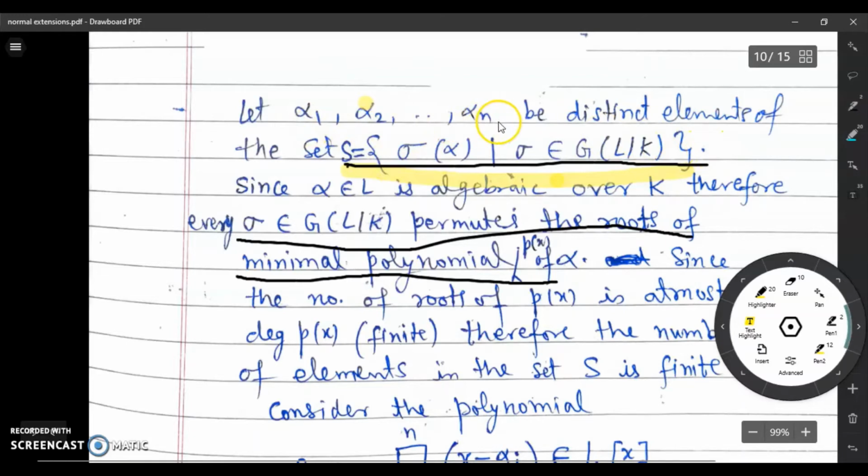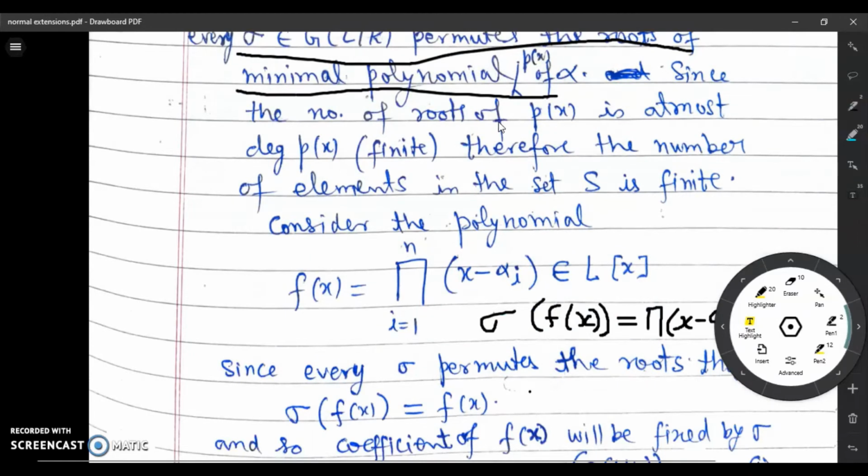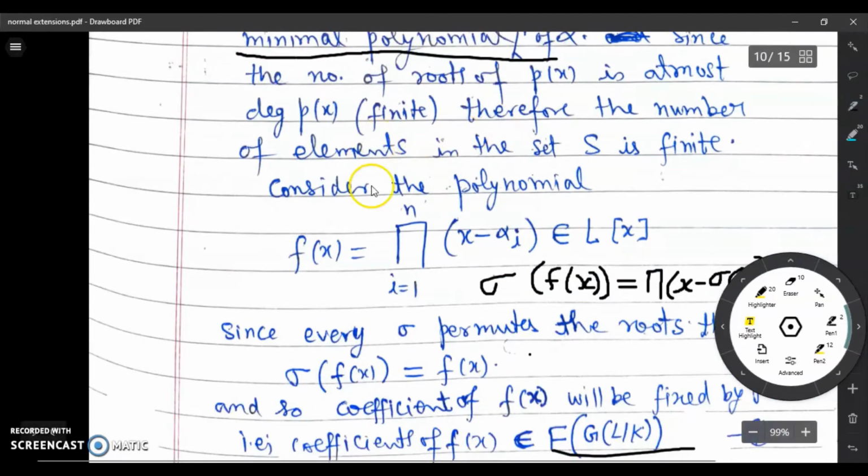Suppose that these are the distinct elements of S, alpha 1 to alpha n. Note that alpha will be one of them. Now we construct the polynomial f(x), which is the product of linear factors x minus alpha i for each i. Observe that each alpha i belongs to L, therefore this polynomial will be an element of L[x].